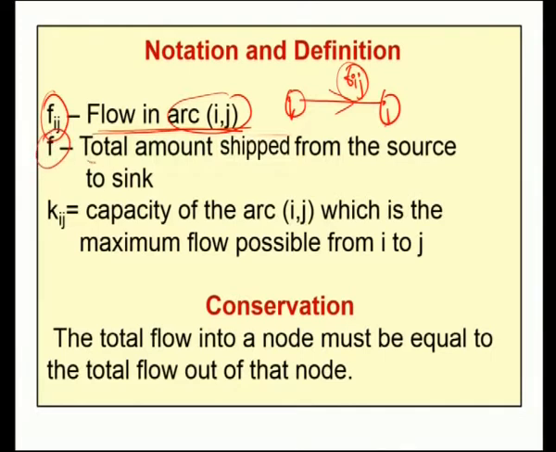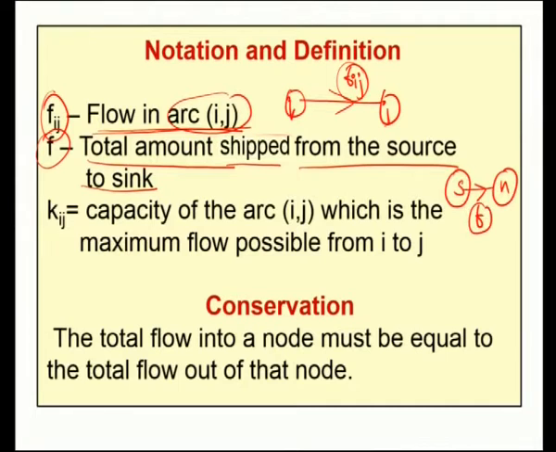The next notation is F. F is the total amount shifted from the source to the sink. We call the source S and the sink N. The total amount transported from the source node to the sink node will be denoted by F. The final notation is Kij, which is the capacity of the arc ij.